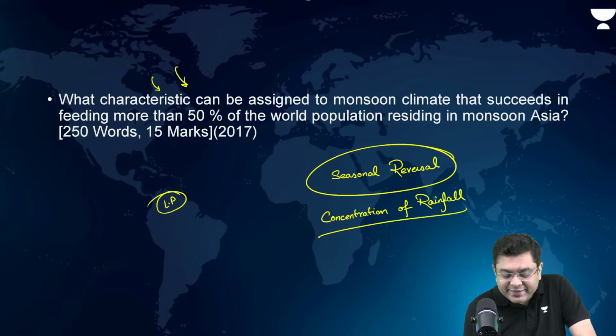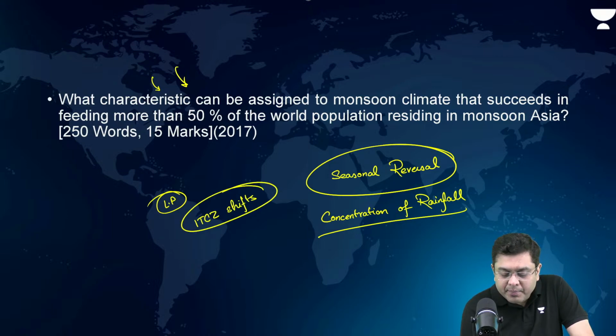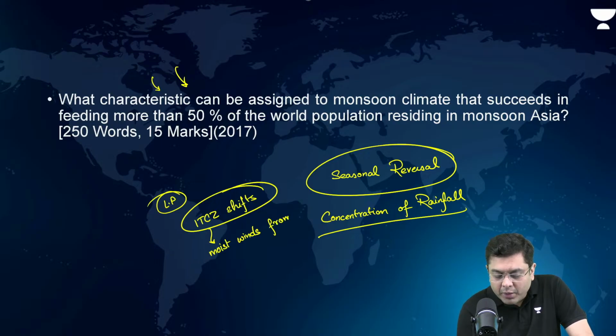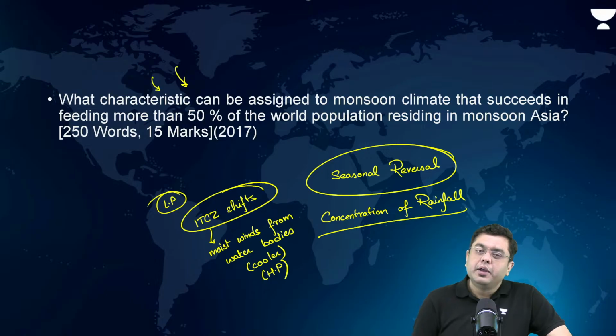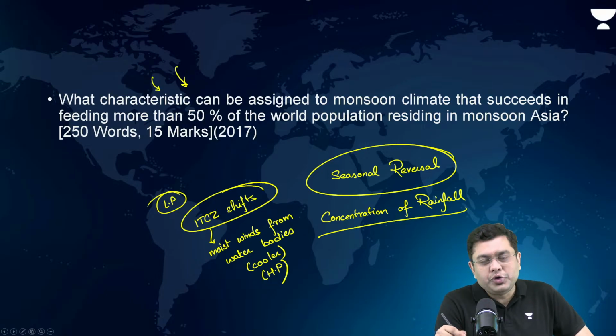The ITCZ shifts north, right? This attracts moist winds from the south, from water bodies, because water bodies comparatively are cooler, so they are regions of high pressure. So these details you need to provide.